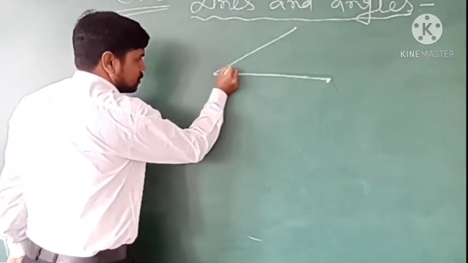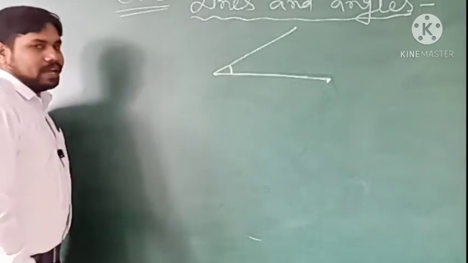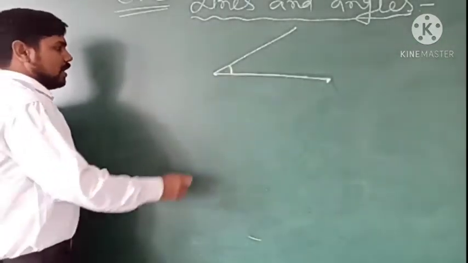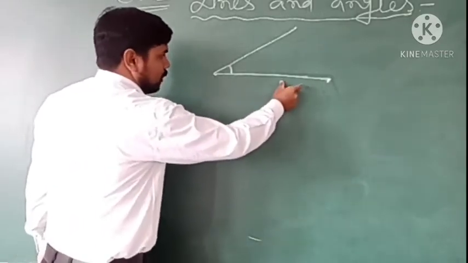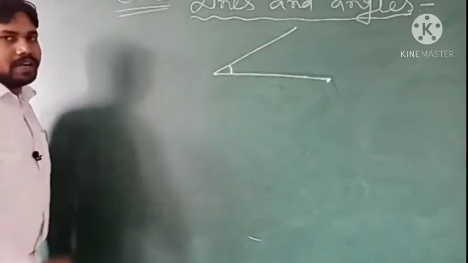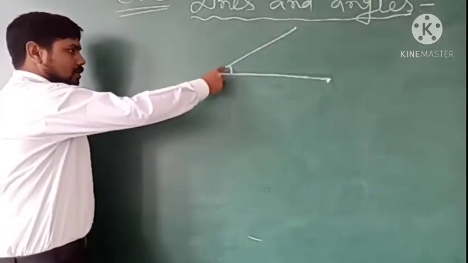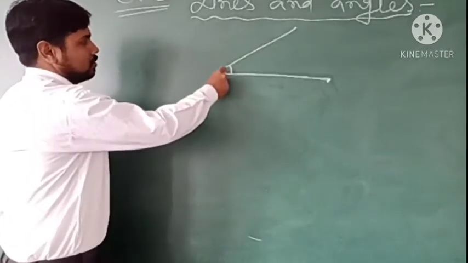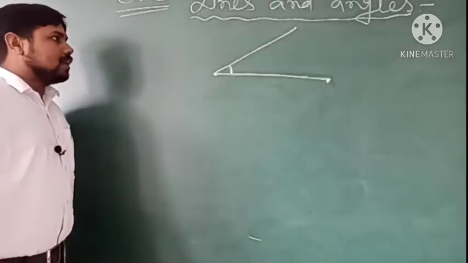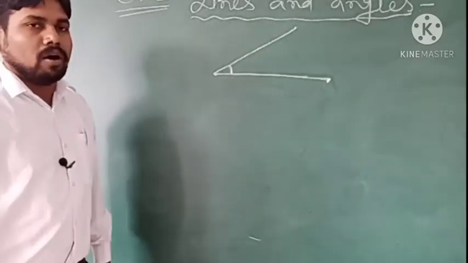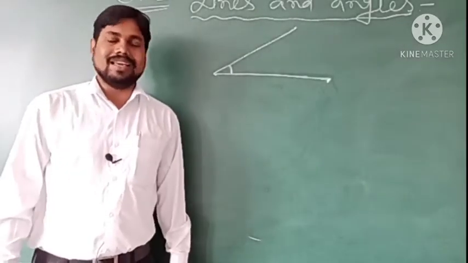So this is called the angle. इसको angle बोला जाता है. So starting with the point, 2 points, we can draw a line, and when 2 lines meet in a point, that is called an angle. We are going to learn all about these things in this chapter.